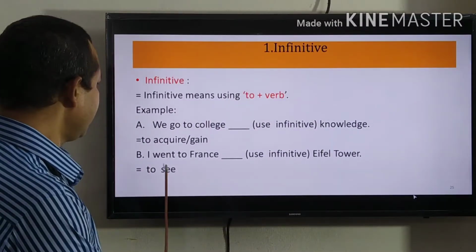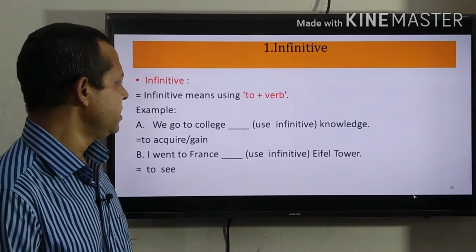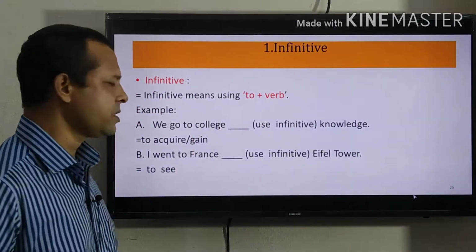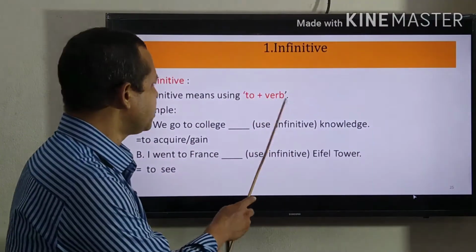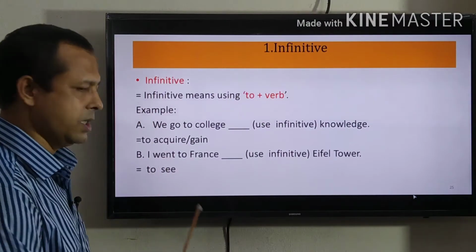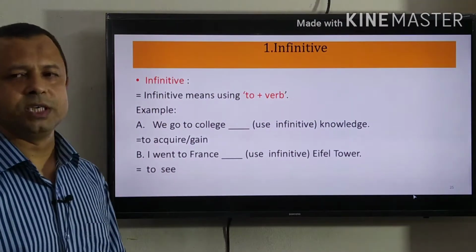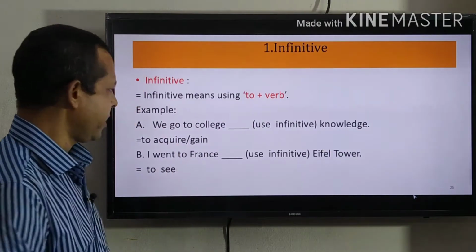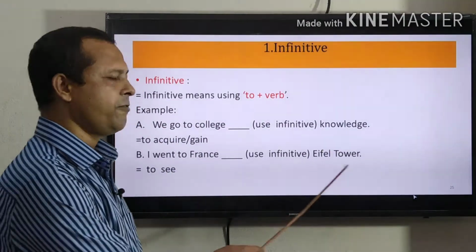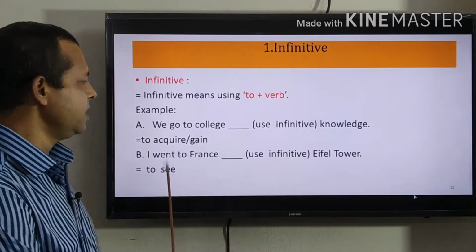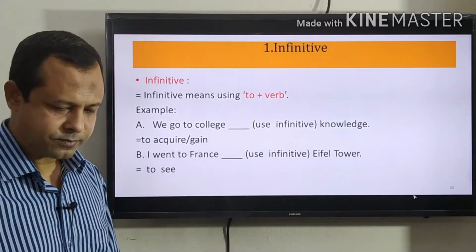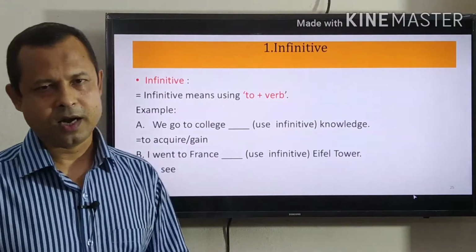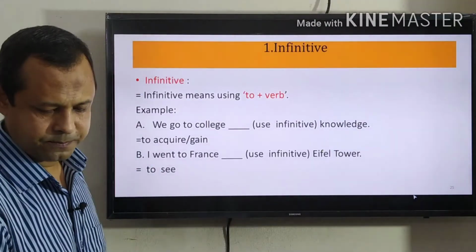In B, I went to France, Eiffel Tower. So, I went to France, I can use here infinitive to plus verb to see. To see is infinitive. So, let us see. I went to France to see Eiffel Tower. Here, to see is infinitive. So, I think you have got clear idea about infinitive.